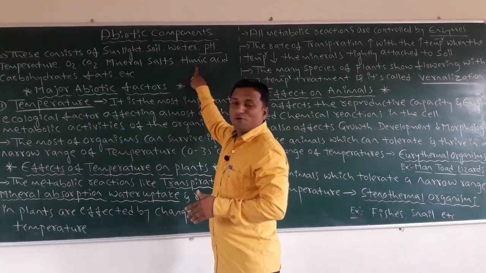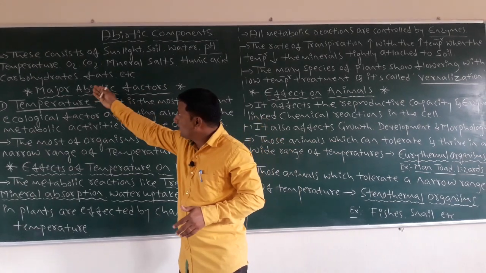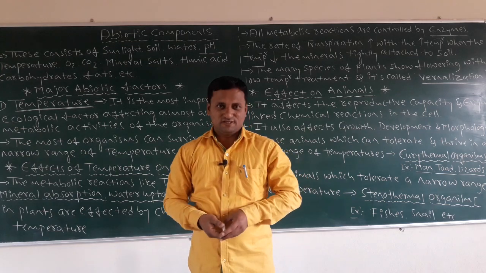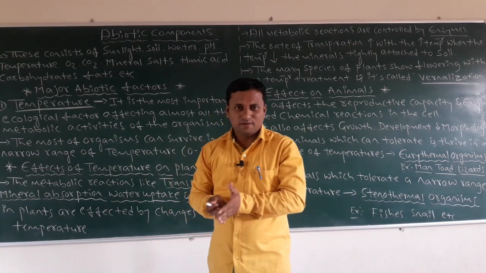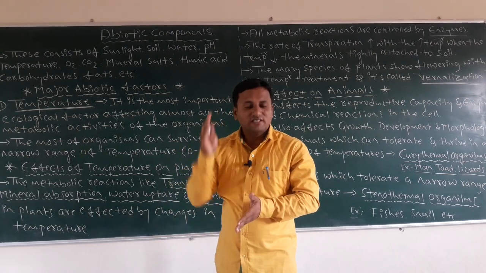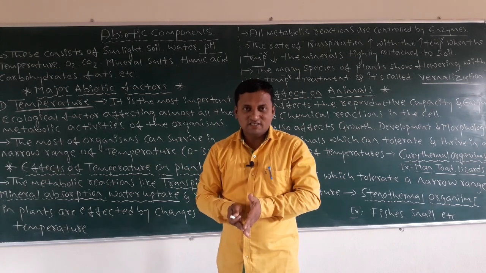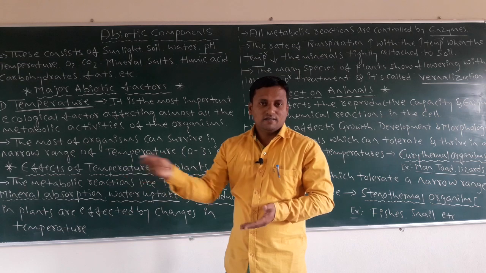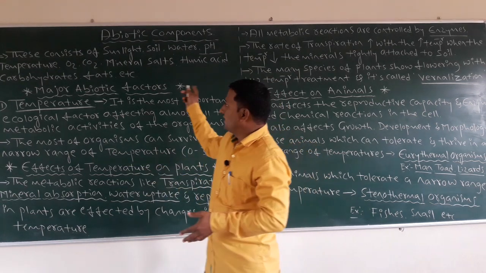Next, humic acid, carbohydrates, fats: these are all organic compounds. These organic compounds help living organisms for growth, development, maturation and reproduction.